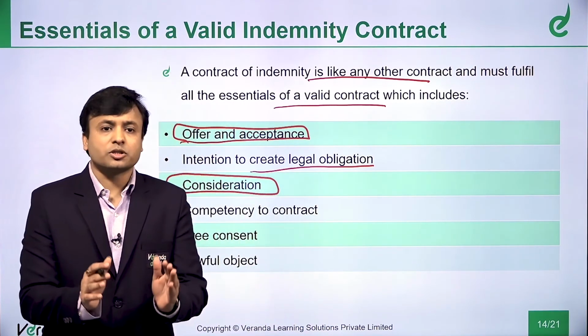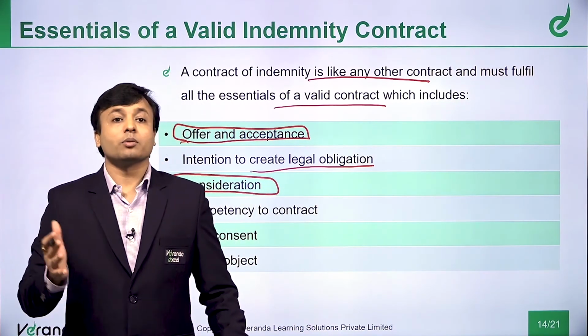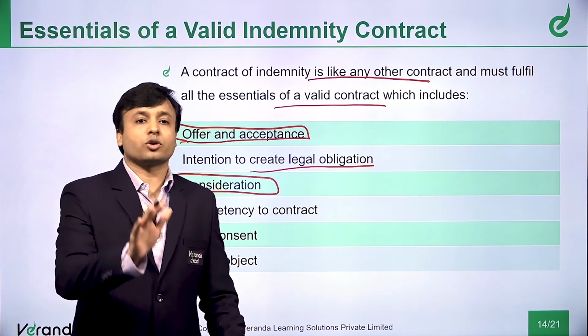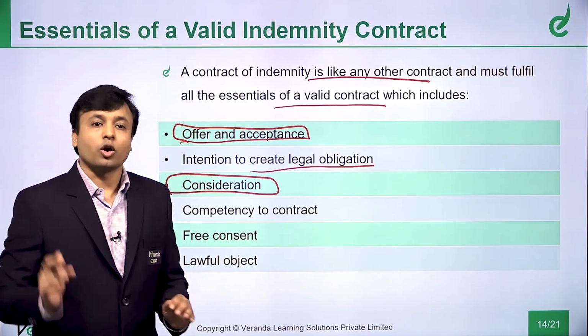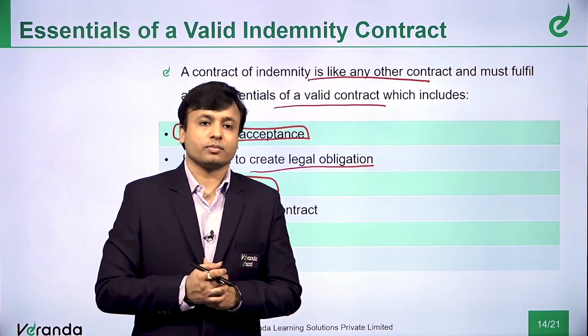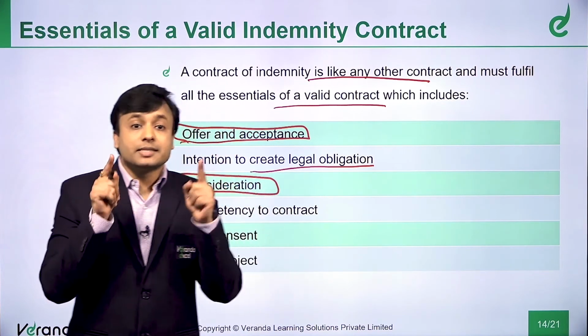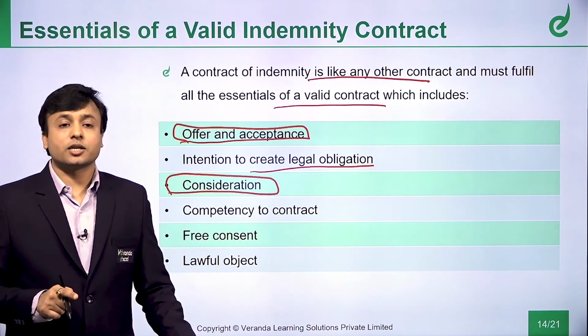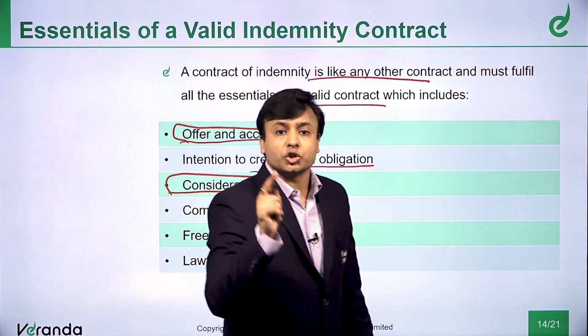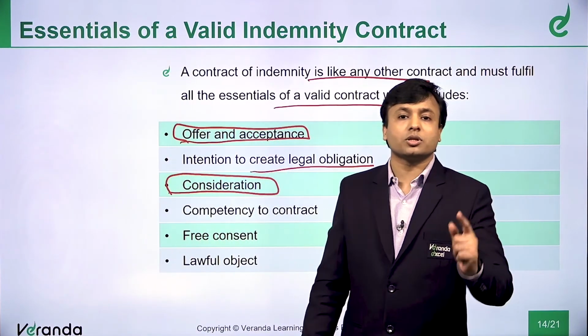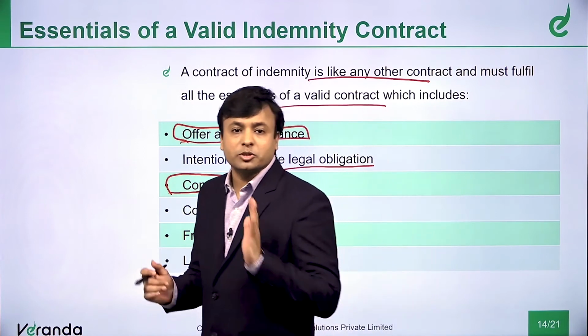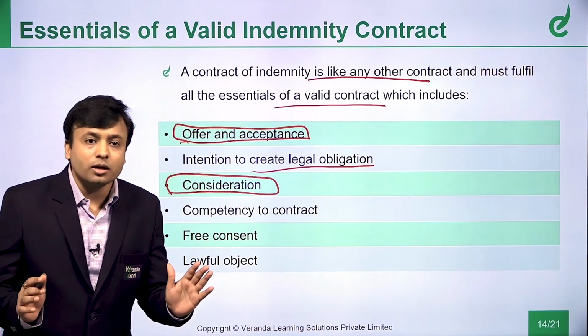So, he tells Mr. Y, don't cut the tree, but suppose the tree falls, not on your head, on your house, I will compensate you. So, it is a contract of indemnity. And is there a consideration? Yes, there is a consideration. Mr. Y is restraining himself from cutting the tree based on this contract of indemnity which is given by Mr. X. Is the point clear? Yes.